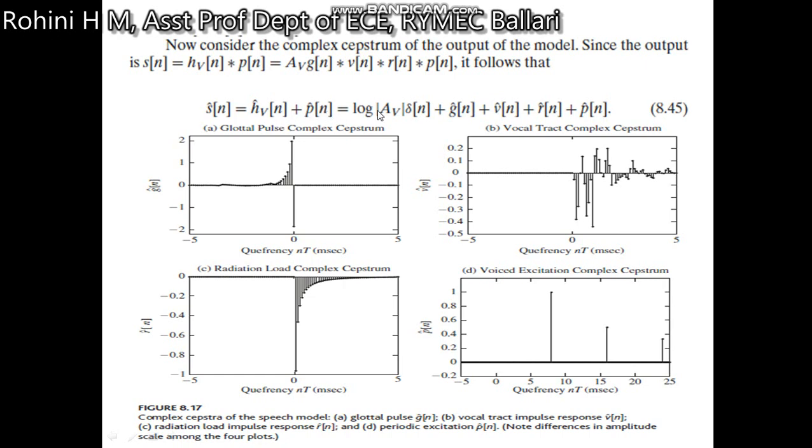Which is equal to the log of the gain times the delta function plus the glottal pulse plus v of n, r of n and p of n. So all these are what? That is taking a log magnitude function. So these are the corresponding complex cepstra: the cepstrum of the glottal pulse signal, this is the cepstrum of the vocal tract, this is the cepstrum of the radiation pattern, and this is the cepstrum of the voiced excitation signal.